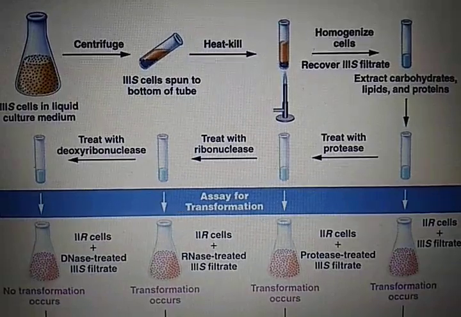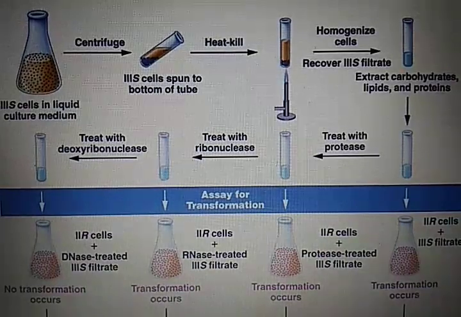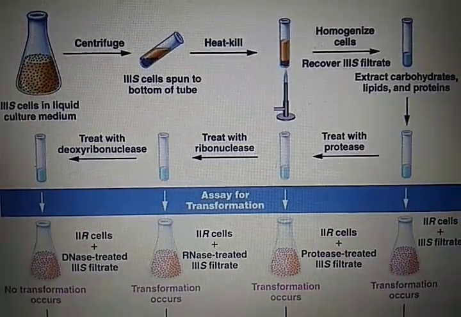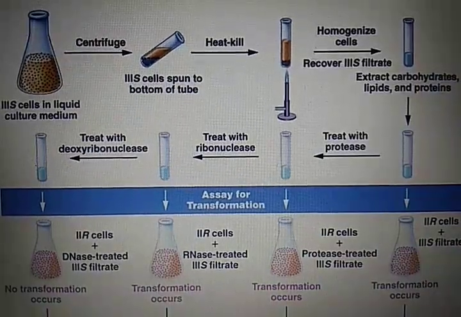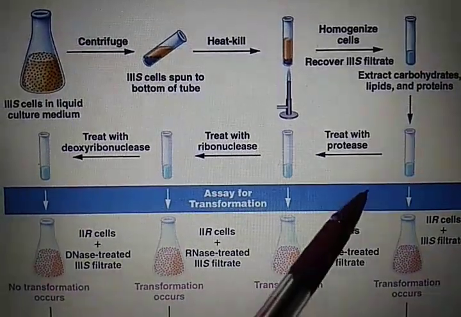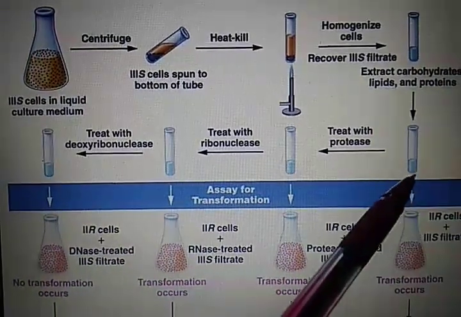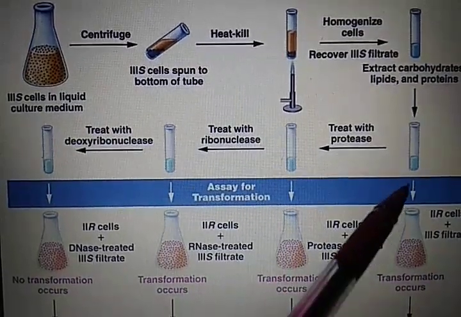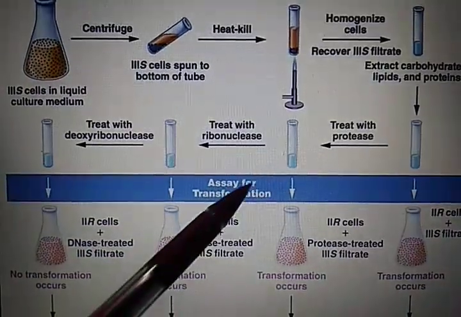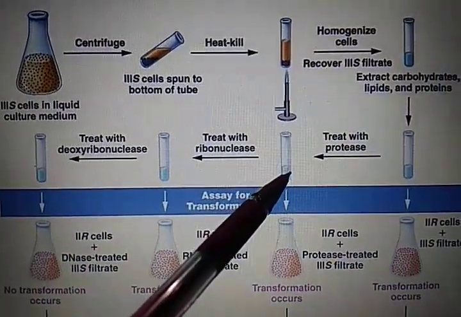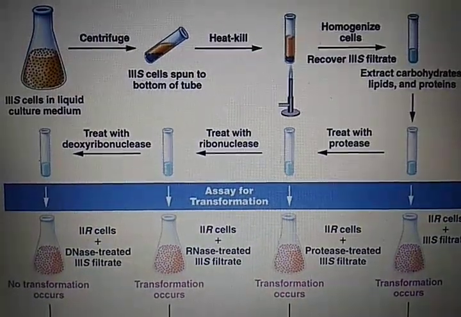After that, they extracted carbohydrates, lipids, and proteins from that and divided them into 4 parts. In the first part, they added nothing and it acts like a control. In the second part, they added protease. So what will happen? All the protein will be destroyed or digested, leaving behind only RNA and DNA.